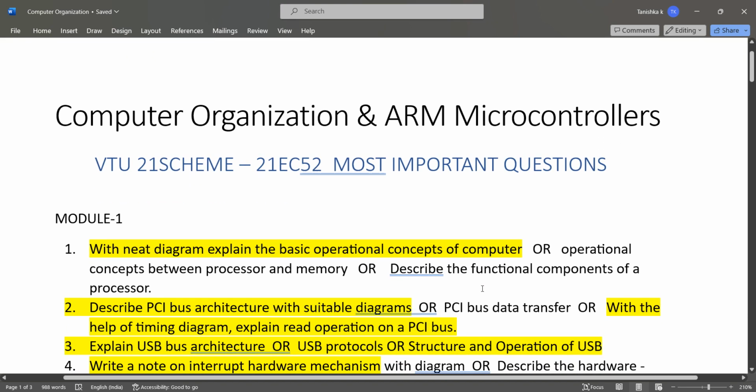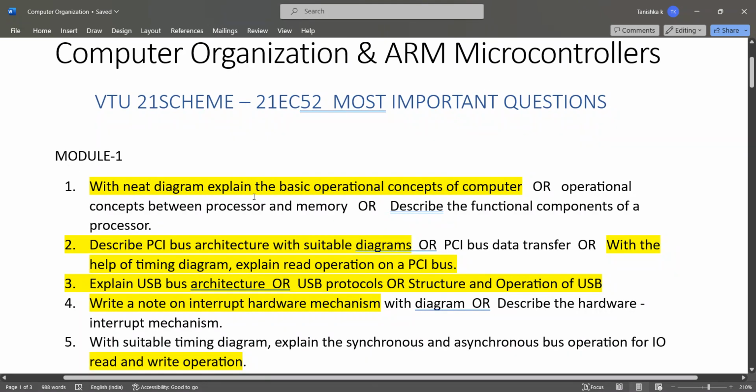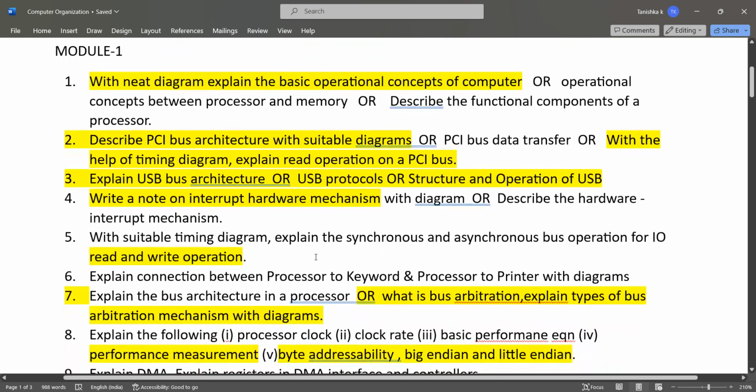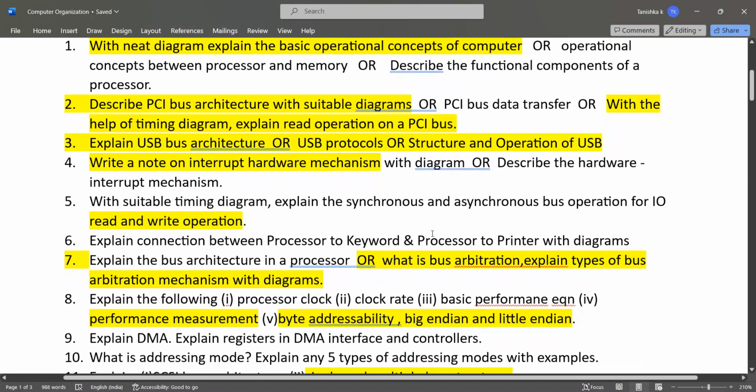In module 1, the important questions are: need diagram, explain the basic operational concepts of computer. Then PCI bus architecture, then USB protocols, timing diagram. You can take screenshots of all these questions. If there is any background noise, I'm really sorry because I can't help it.